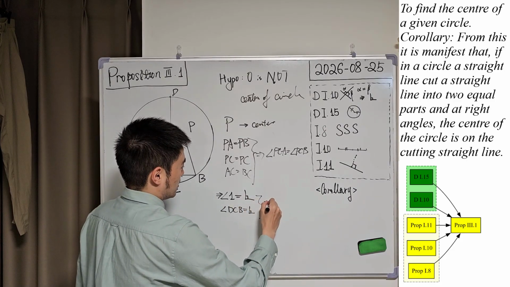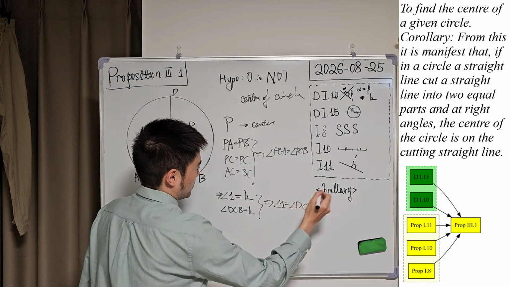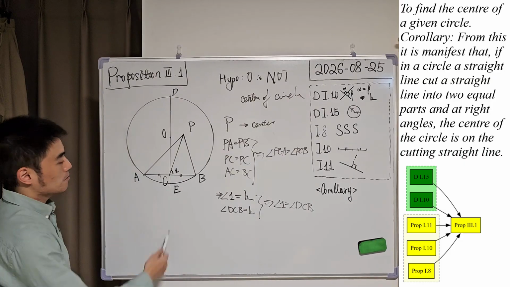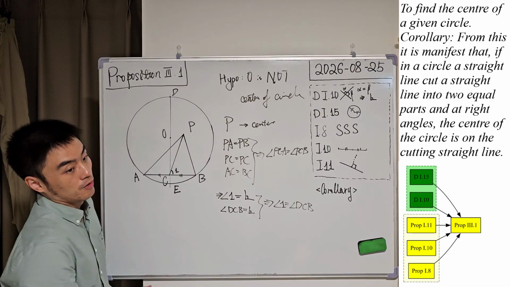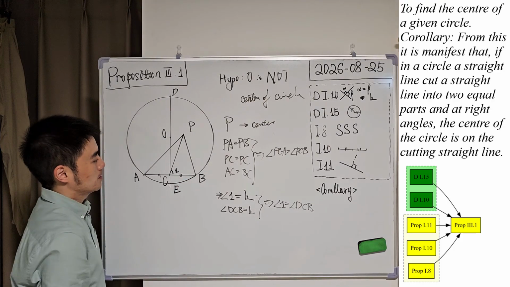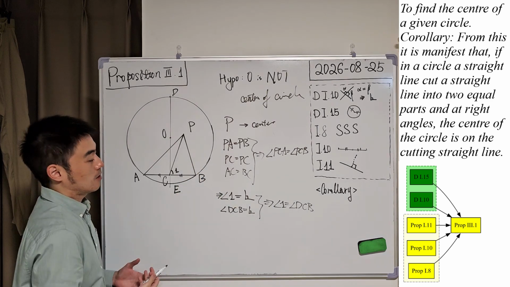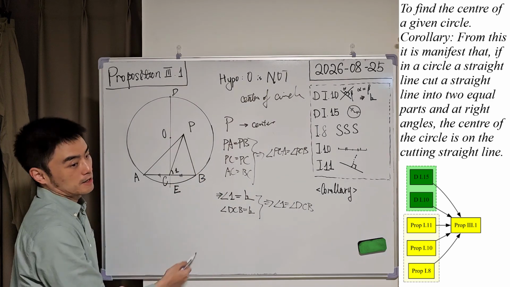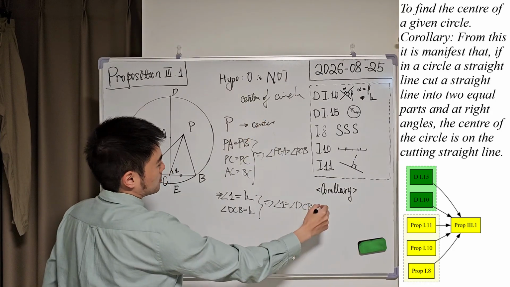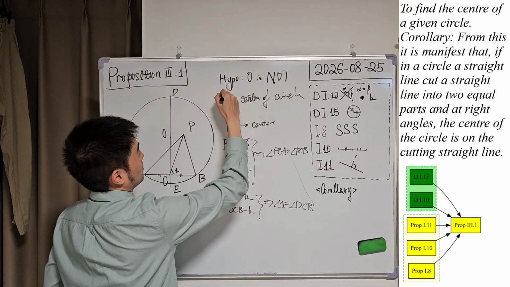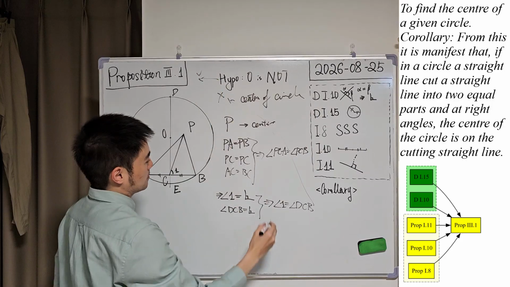So combining them, we can conclude that angle 1 is equal to angle DCB, correct? But have a look at this figure, we can conclude that DCB is the whole, meanwhile 1 is the part. So we conclude that the whole is equal to the part, which breaks common notion 5. The whole is always greater than the part. So this means our hypothesis is false. So our proposition is true, correct?